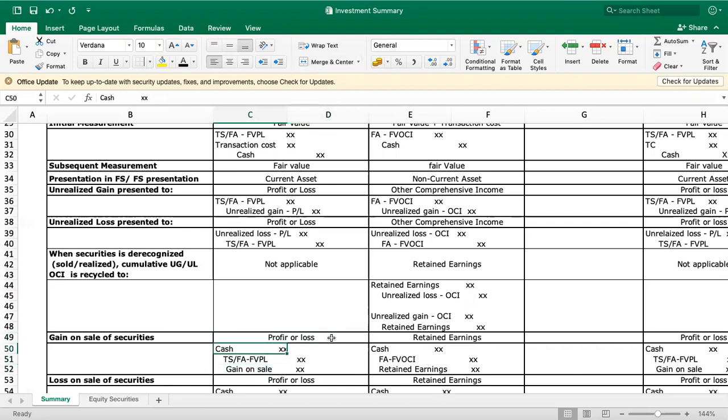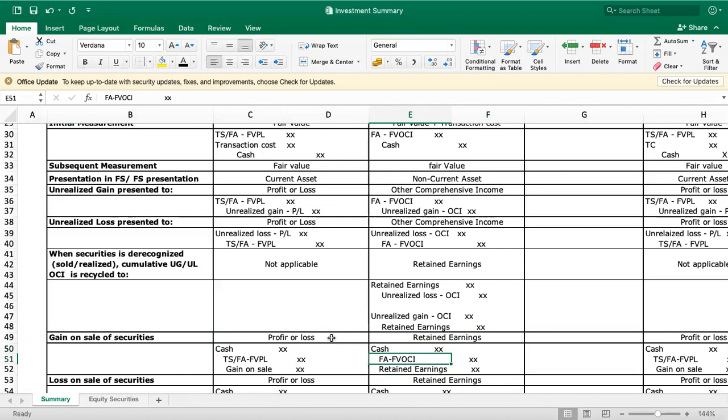While FVOCI, the retained earnings, if there's gain on sale of securities, how do we account the gain on sale? Here, we record the gain on sale using the retained earnings account. If you have noticed, same, we receive cash, we sell the investment account.